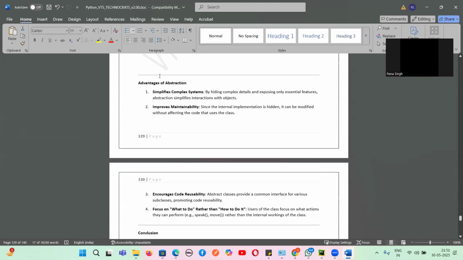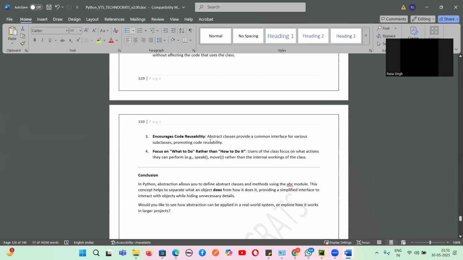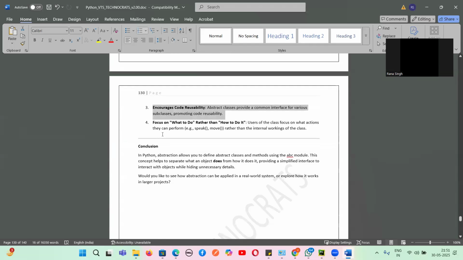So what is the advantage of abstraction? It simplifies complex systems. By hiding the complex details and exposing only essential features, abstraction simplifies the interaction with the object and improves maintainability. Since the internal implementation is hidden, it can be modified without affecting the code that uses the class. And it enables code reusability. An abstract class provides a common interface for various subclasses, providing code reusability and focusing on what to do rather than how to do.